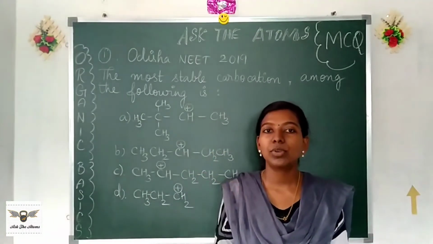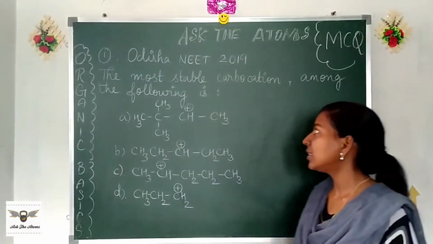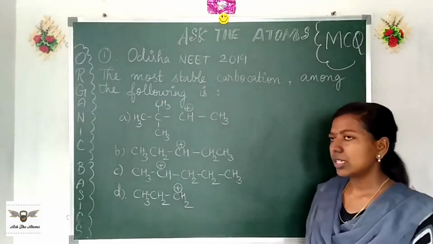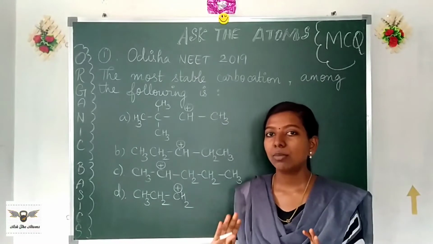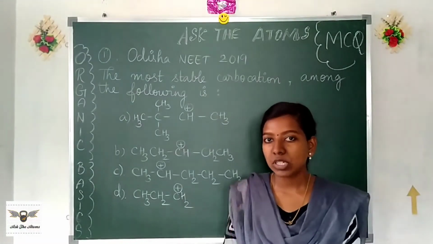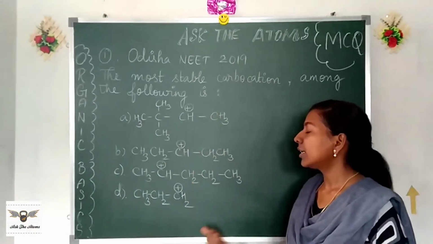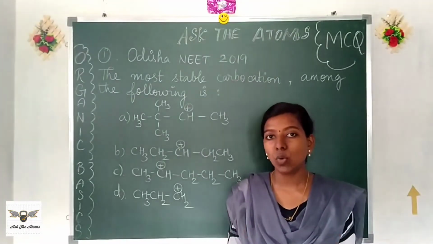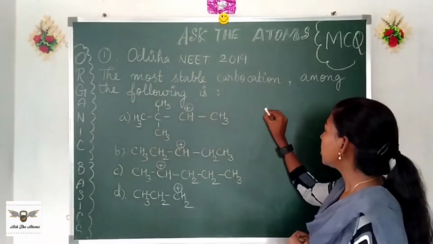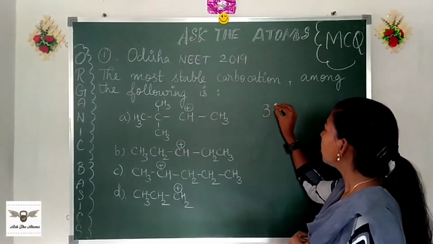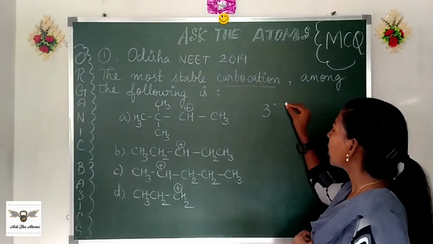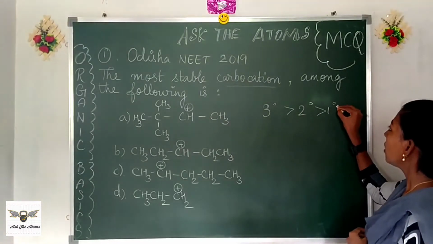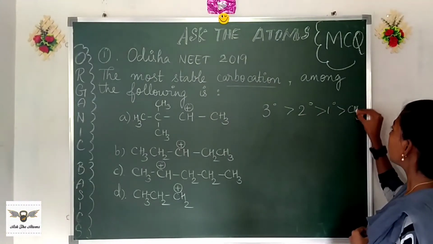First question for you on the board. NEET 2019 question. The most stable carbocation among the following is a pretty simple, plain question, but the job is to find the most stable one. How do we decide on this? First, let us use the simple principle that we know already. With respect to carbocations, tertiary carbocation is more stable than secondary, then primary, then comes methyl carbocation.